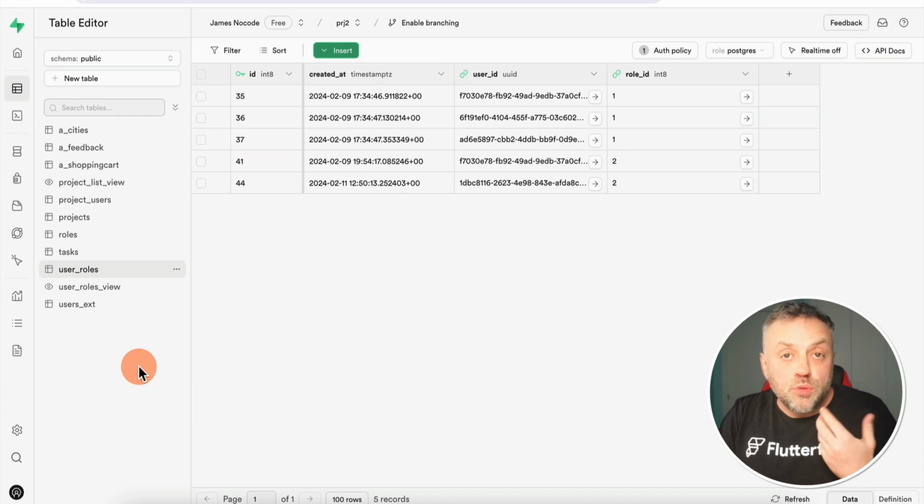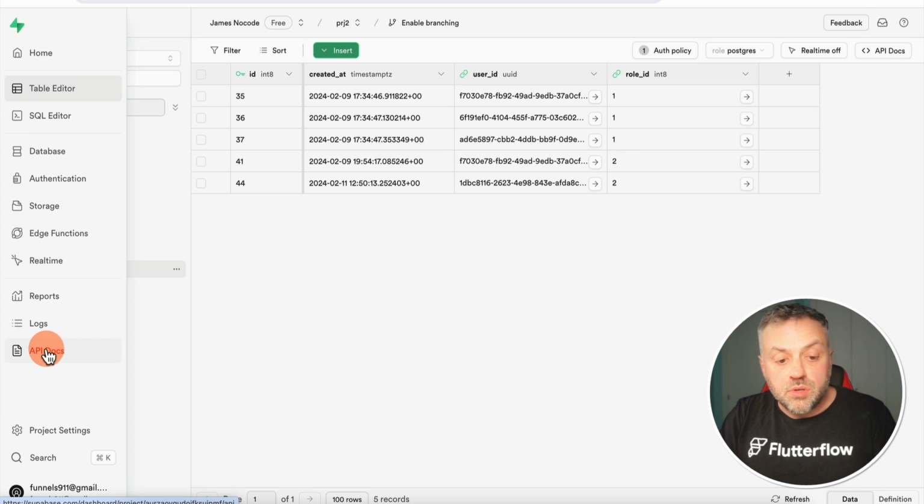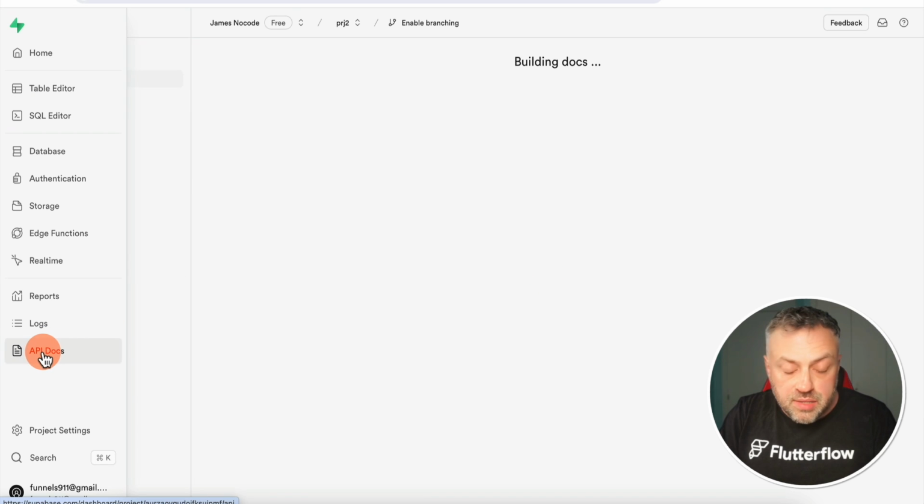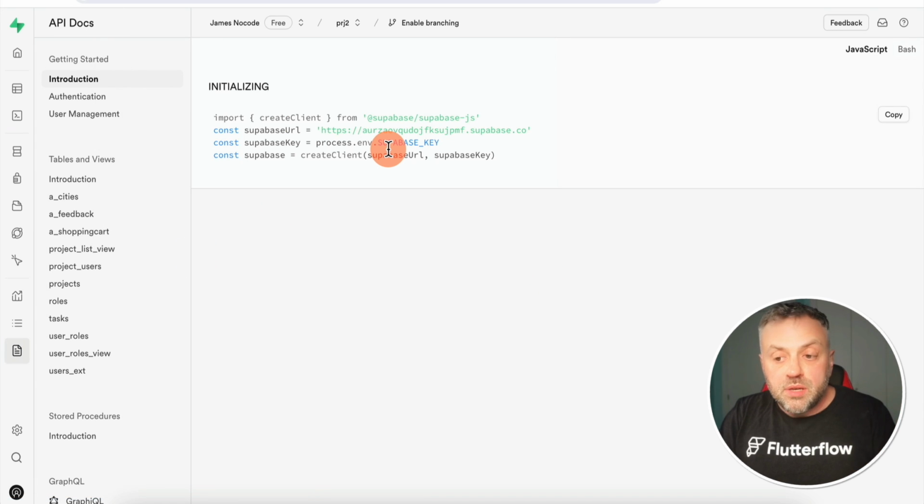And fortunately, Supabase makes it super easy to connect the app that you're building to your backend. And the way that you can do it is you can simply click on API docs, and here you're going to see all the different ways that you can connect an external app to your Supabase backend.